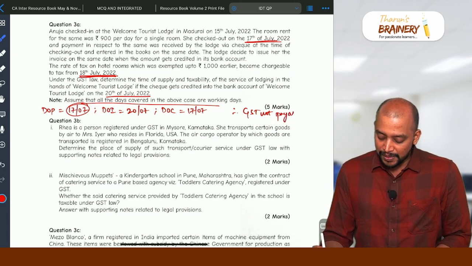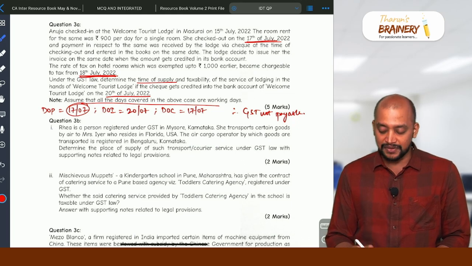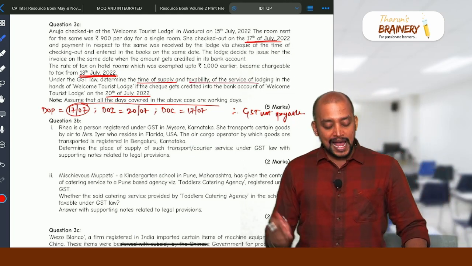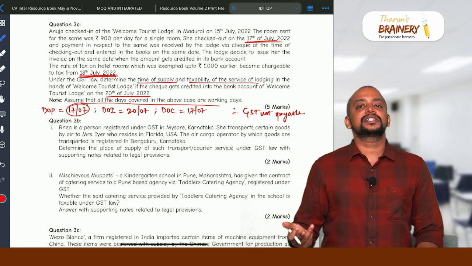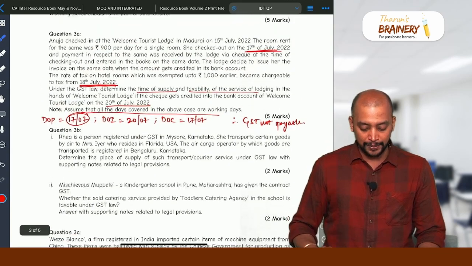So the time of supply is 17/7, and they're asking to determine the time of supply. Time of supply 17/7, and taxability of the service: GST not payable. Why? Because as on 17/7 the service is exempted. So due to that reason GST is not payable.